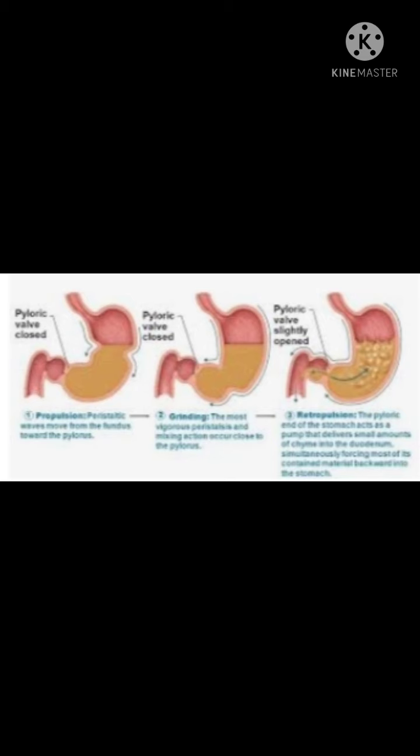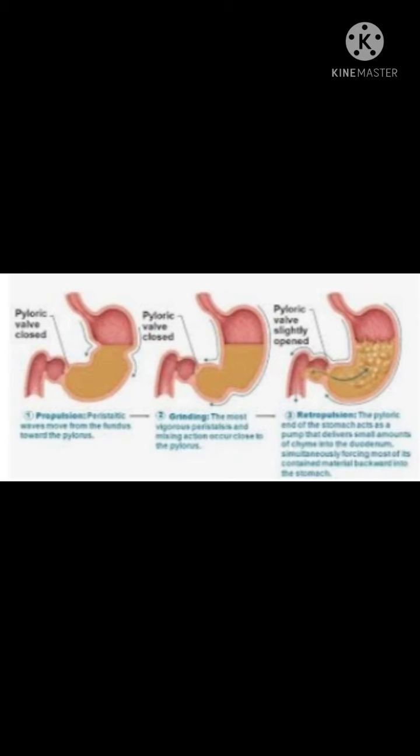This opens the pathway into the duodenum, releasing the partially digested food, that is what we call chyme, in small quantities into the duodenum. So in this diagram, children, you can observe the process taking place in the stomach. Propulsion, grinding, retropulsion. So here the stomach also exhibits the wave-like movement called peristalsis.